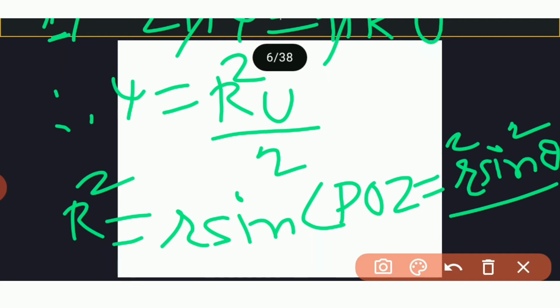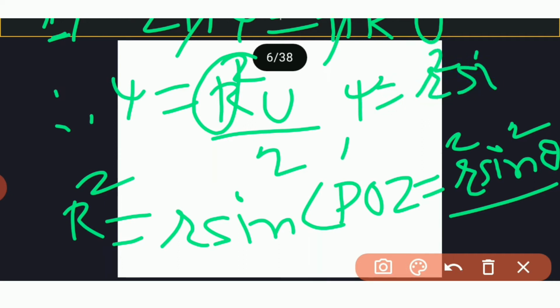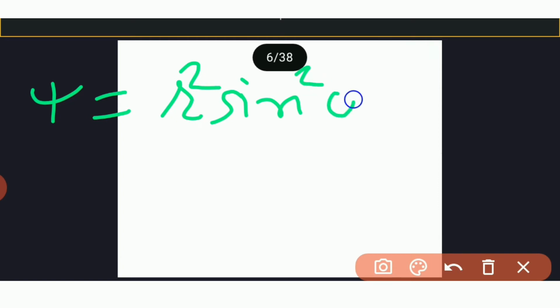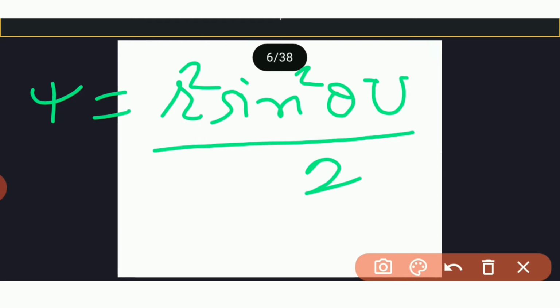So in place of this r square, we get r square sin square theta into u. We get psi is equal to r square sin square theta into u divided by 2. This is for case first.